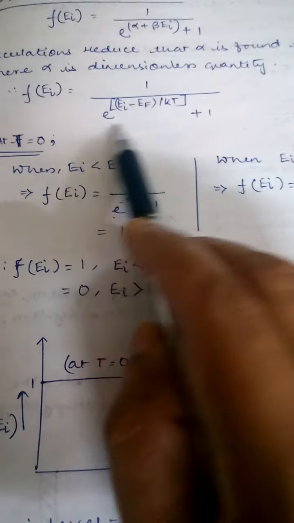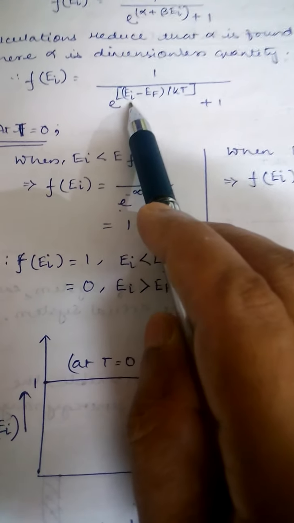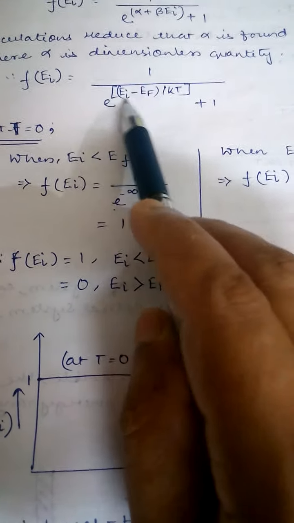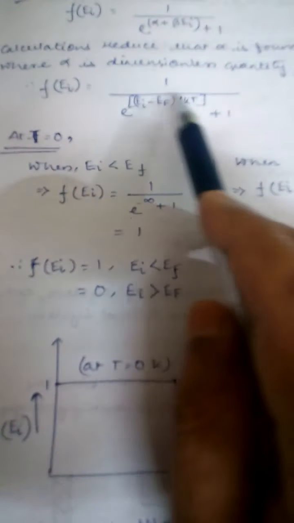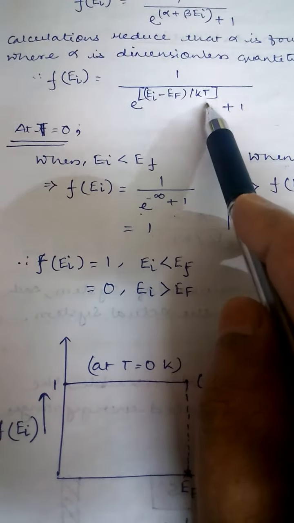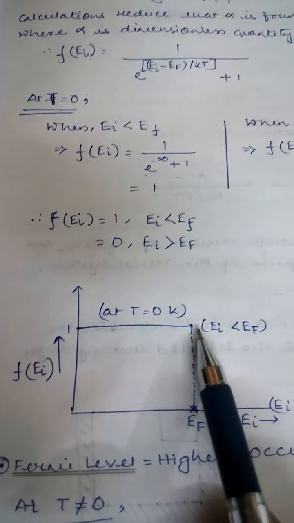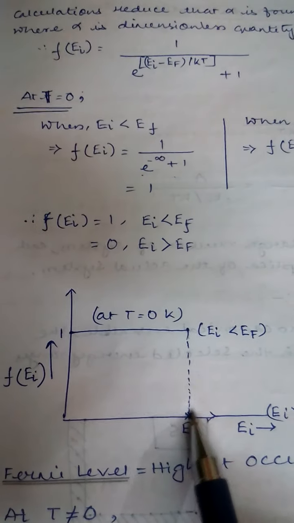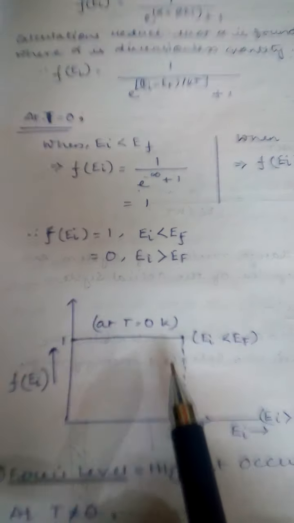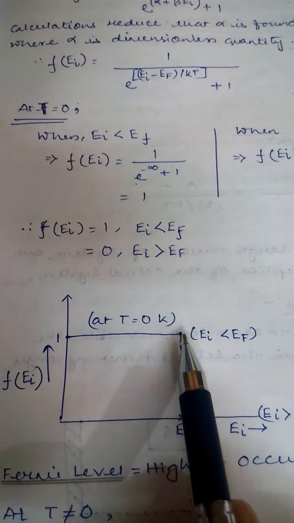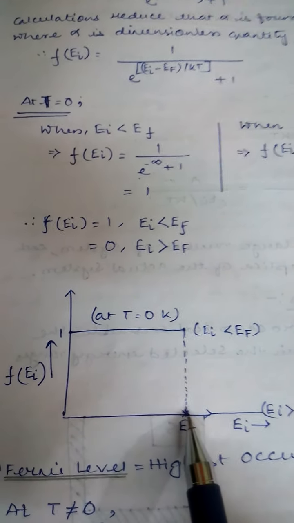We consider this Fermi distribution function. EI equals EF means the exponent is 0, and T equals 0. So it takes 0 by 0 form, e to the power 0 by 0. It becomes an indeterminate form, as it is referred to in mathematics. It doesn't exist practically. That's why I have drawn a dotted vertical line.